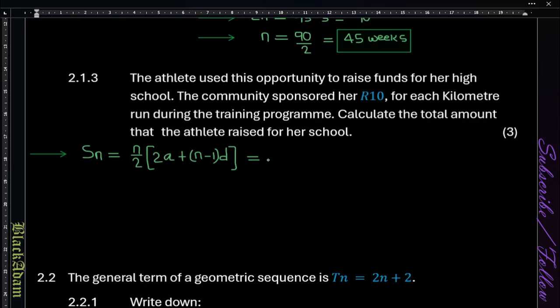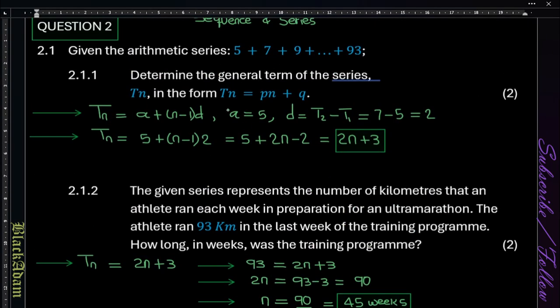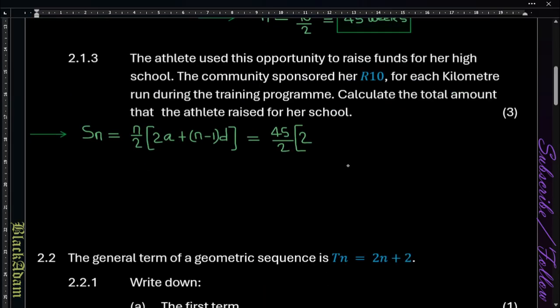That gives us n is 45, calculated above, over 2 multiplied by 2 bracket, our a is 5 and our d is 2. So we have a as 5, common difference as 2.